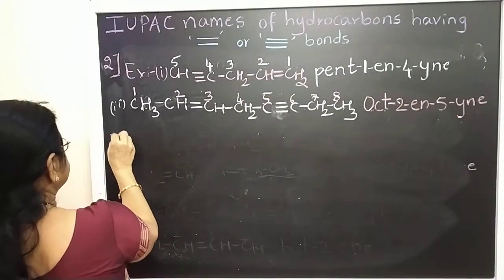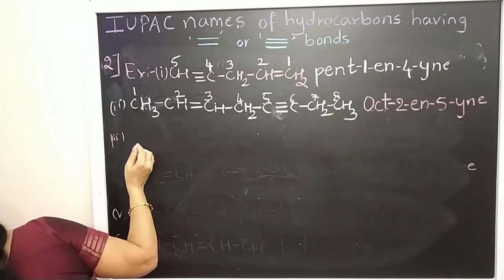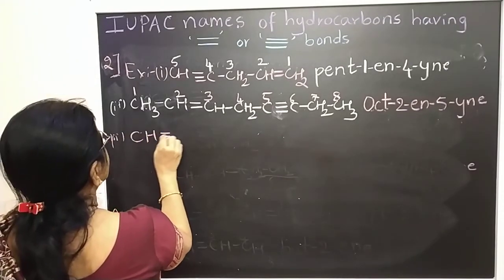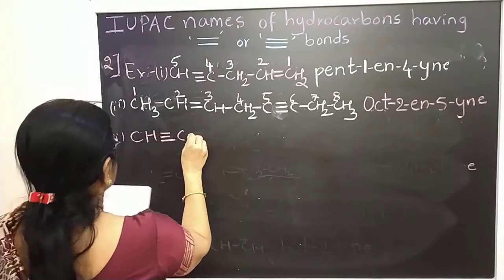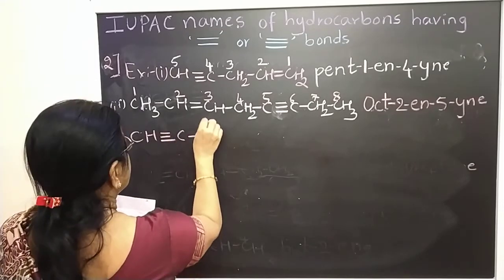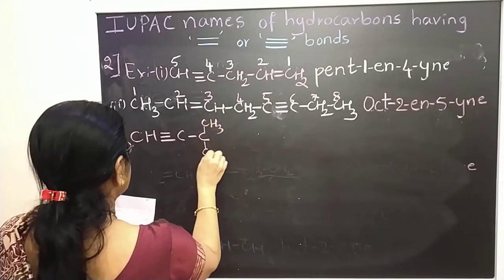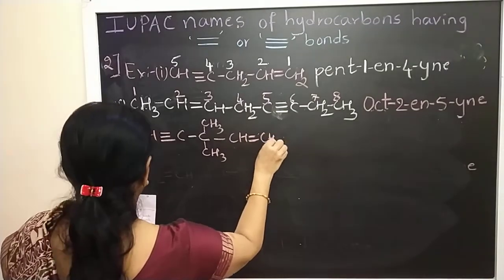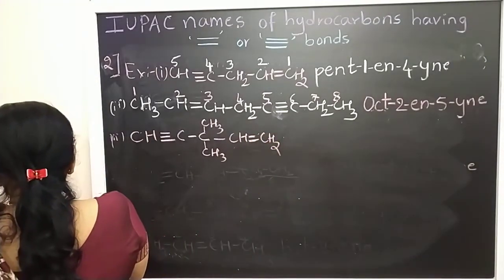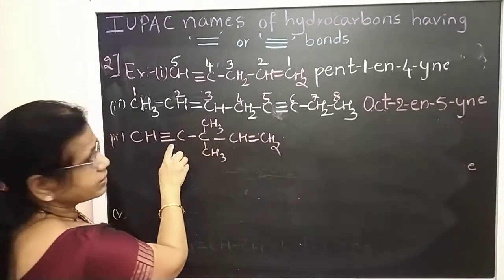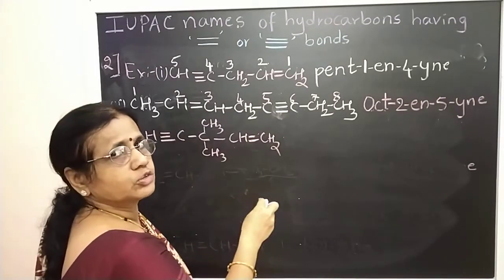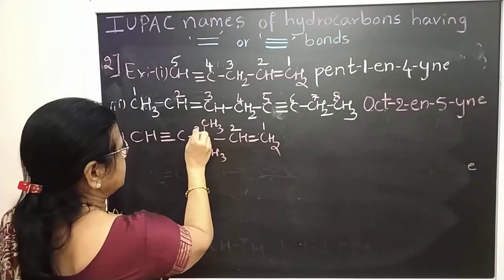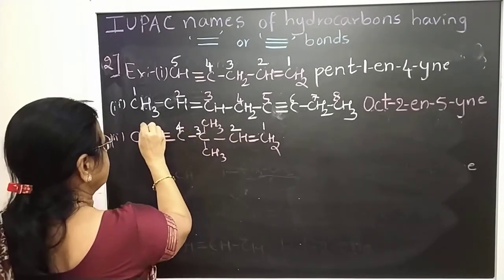Then the third example: CH triple bond C, then C, CH3 here, CH3, CH double bond CH2. Here there is a double bond and a triple bond. I should give the preference to the double bond. So 1, here 2, then 3, 4, 5.